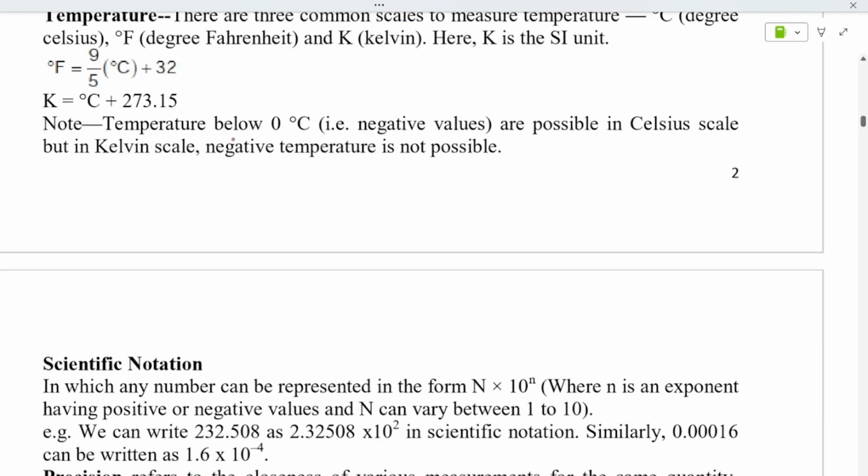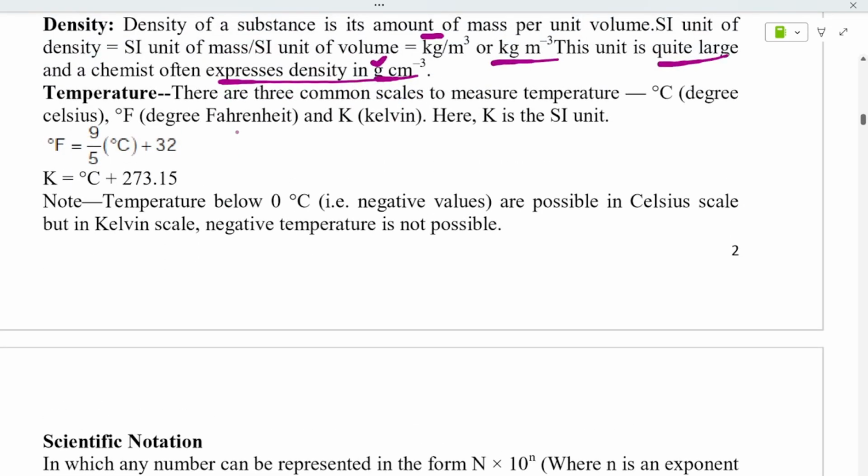Okay. And next, temperature is nothing but the measured temperature. What is the temperature at a particular place, something like that. You measure it in degree Celsius, and degree Fahrenheit, and Kelvin also. Kelvin is the SI unit.